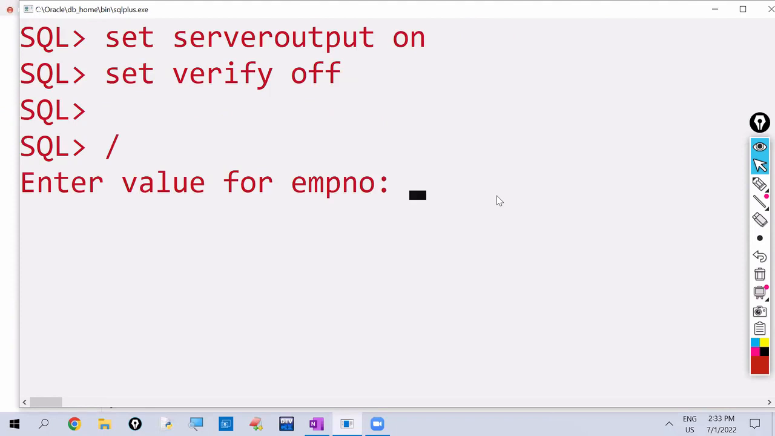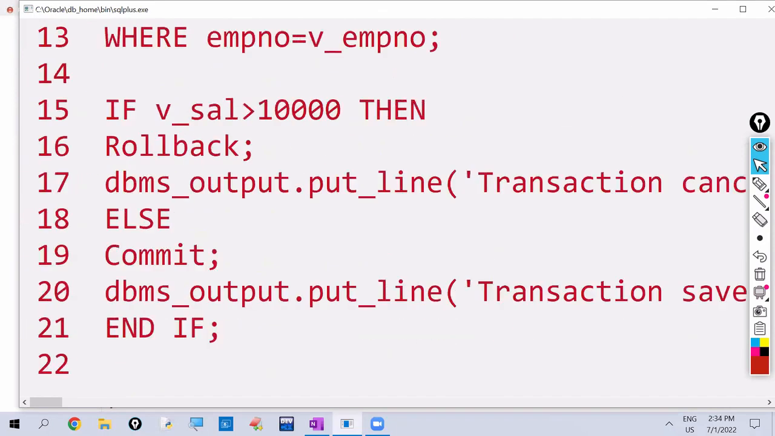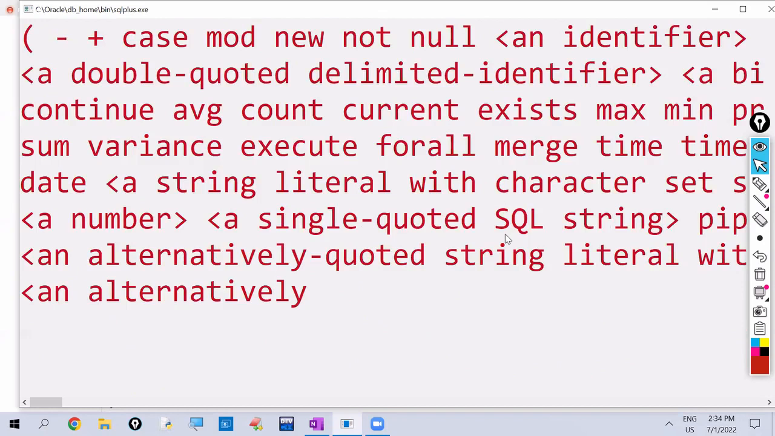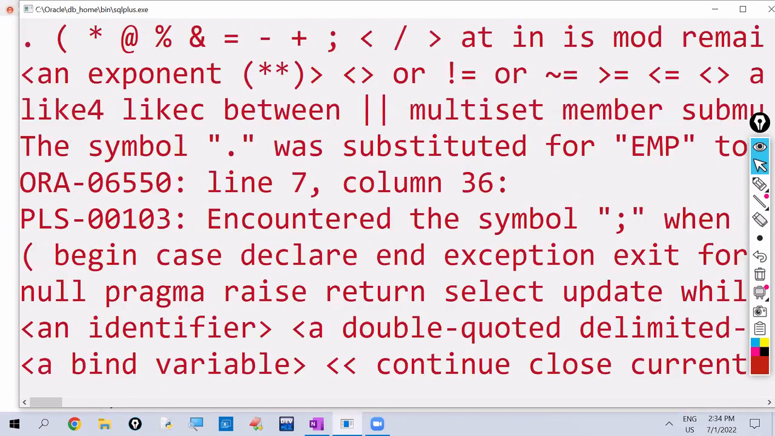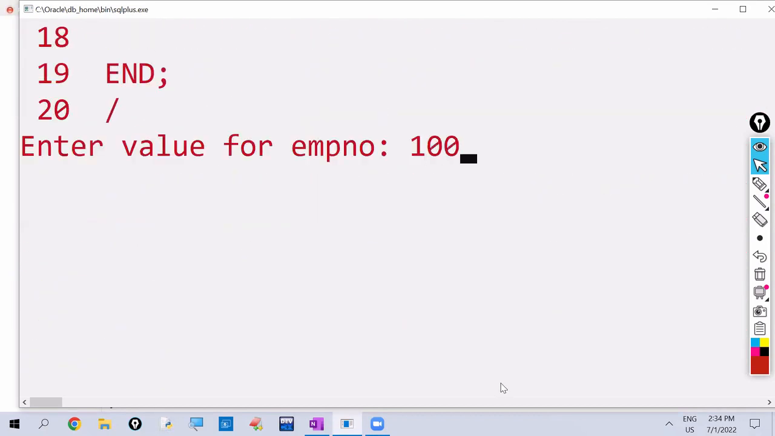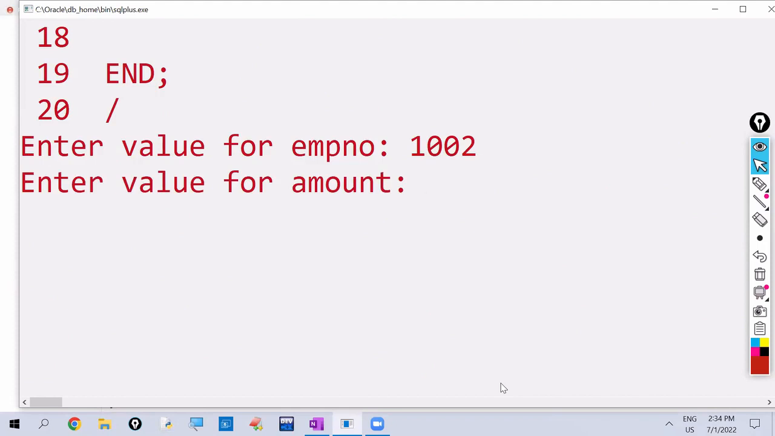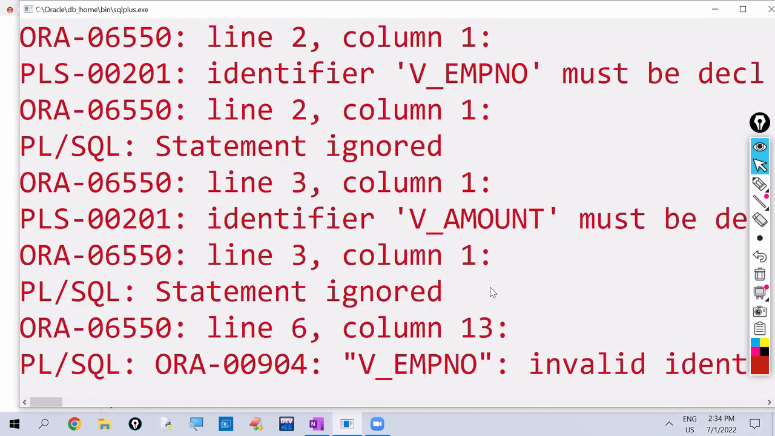So one more time I'm running the program. See here. Just now we incremented the salary of the 1002 employee. As of now, his salary is 9,840. Now I'm giving 1,000 rupees. I want to increase by 1,000 rupees. Now this will become 10,840. So after increment, his salary is more than 10,000. So this action will be cancelled. So it is cancelling the action.